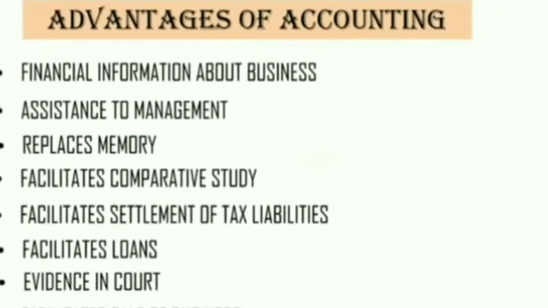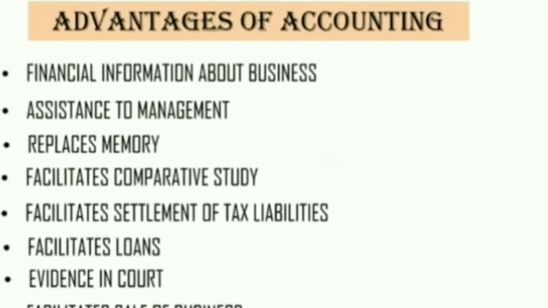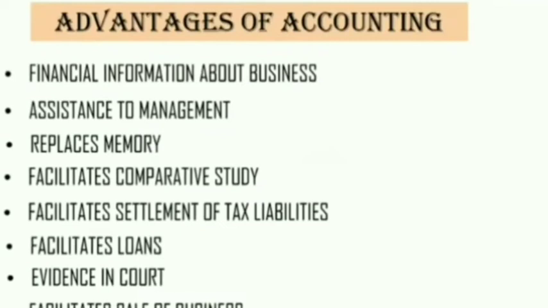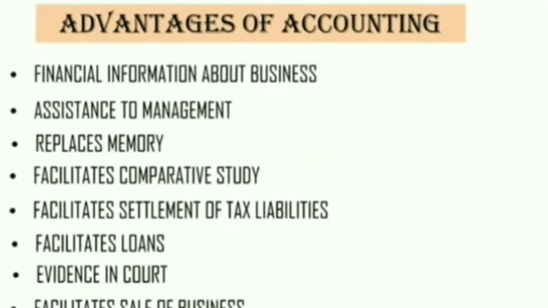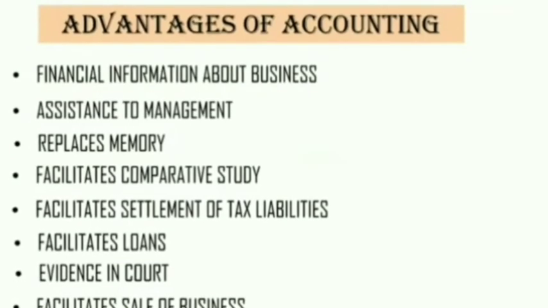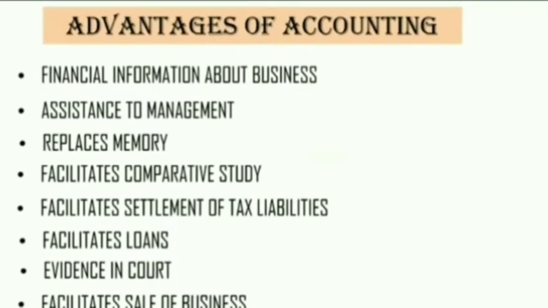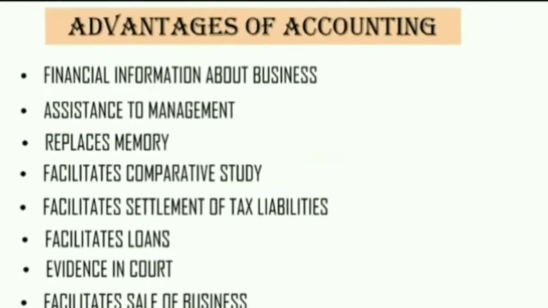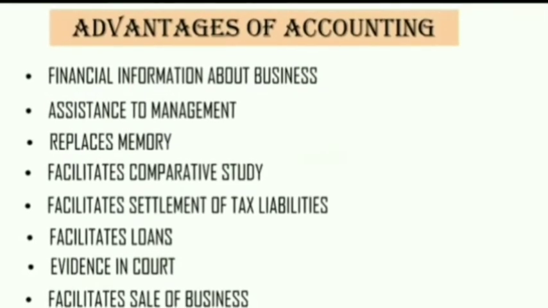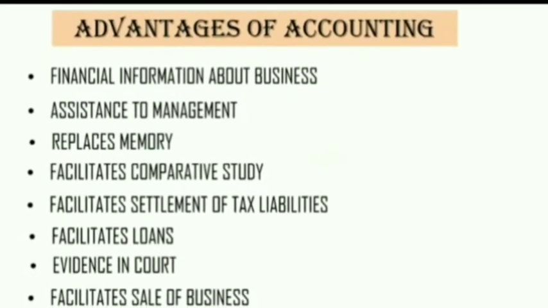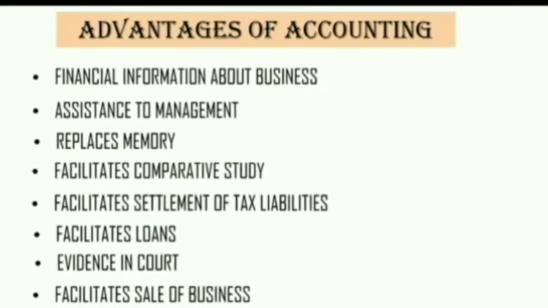The third advantage is replacement of memory. As a business organization grows in size, complexity increases and it is not possible for a human being to remember all the transactions. Thus, accounting keeps a systematic record and summarizes them to help in maintenance of transactions. The fourth advantage is that it facilitates comparative study. By keeping a systematic record, accounting helps the owner to compare the financial transactions of one year with another year and finally compare the result of profit from one year to another year.